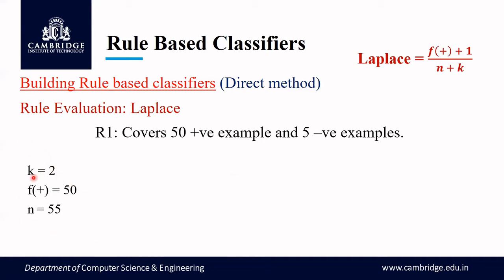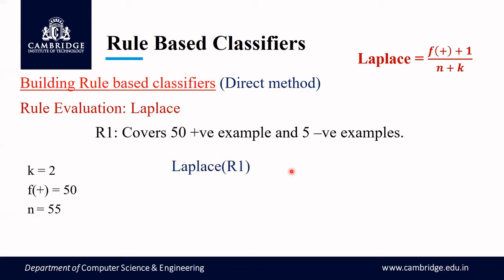So k is the number of classes. How many classes do we have? One positive class and one negative class, so two classes. F plus is the number of positive examples covered by the rule. This rule covers 50 positive examples. And what is n? N is the total records covered by the rule. How many records is the rule covering? It is covering 50 positive records and 5 negative records, so totally 55. N will be 55.